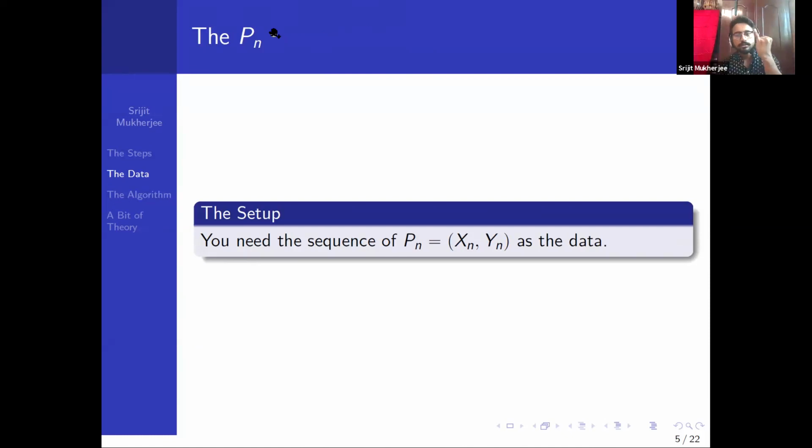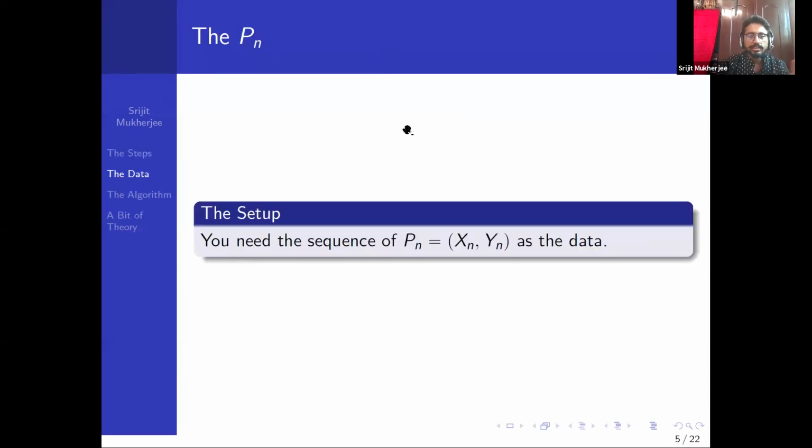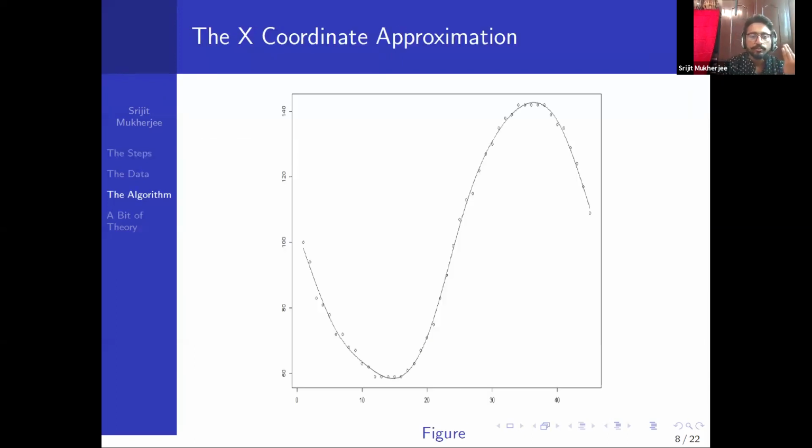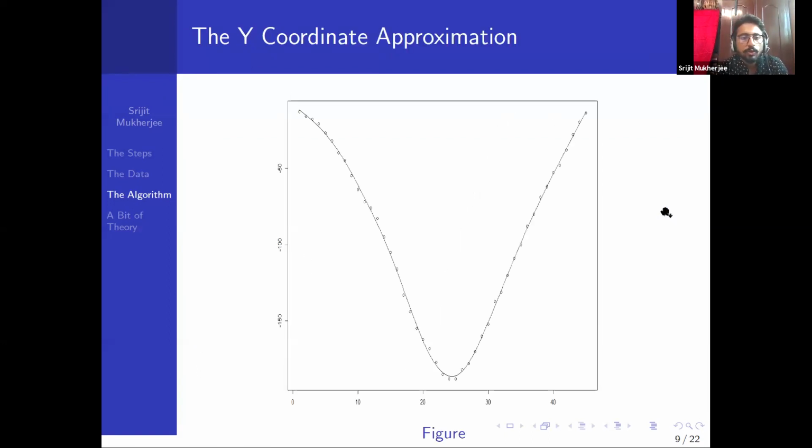We have the data part. We then have the corresponding part of the estimation. We are estimating F1t and F2t, and then there is an animation part that we are going to do using gganimate. I will give you the code, so there is nothing to teach you here. You have to practice it and learn it yourself. So this is the whole setup. The main parts were collecting the data and estimating F1t and F2t.